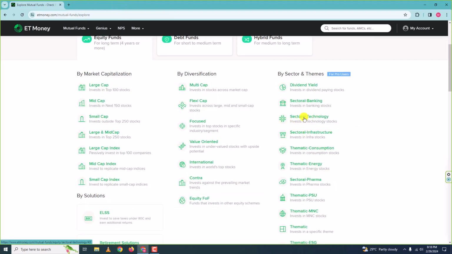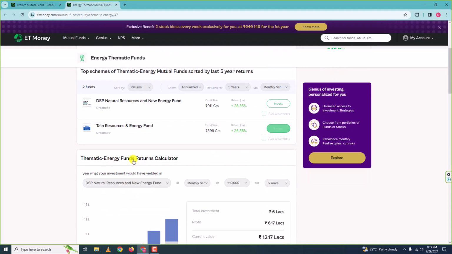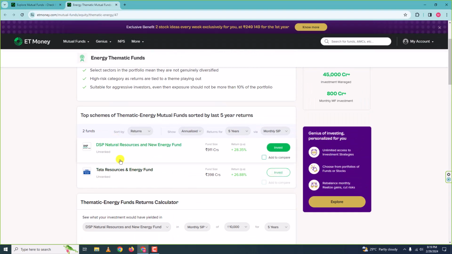Now this is sectoral technology. All the mutual funds in this category invest in technology related companies. Here it is infrastructure related companies. Okay, and then we have thematic mutual funds. Thematic and sectoral are similar. So here, thematic energy. Mutual funds in this category invest in energy related companies, or stocks of energy related companies.